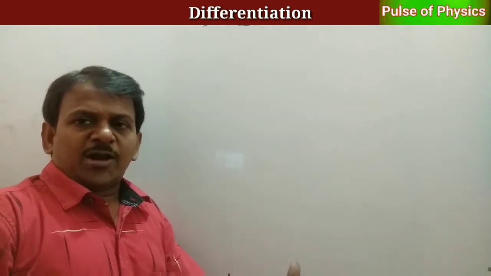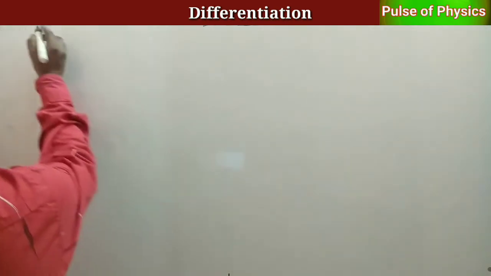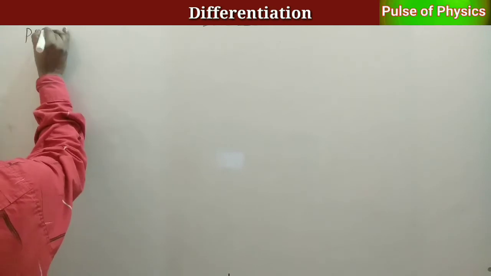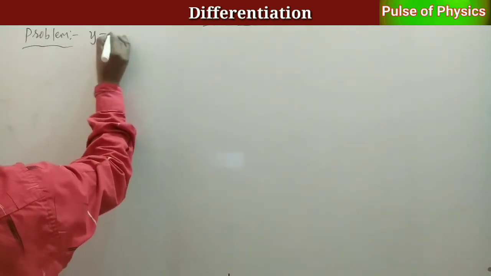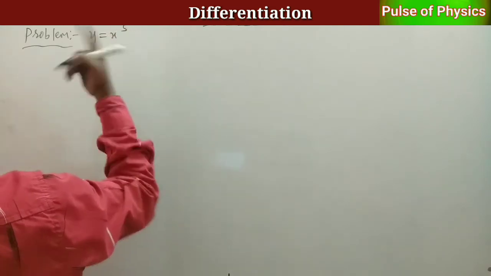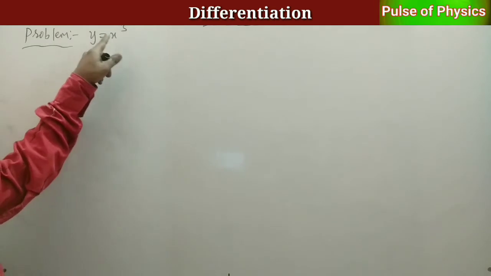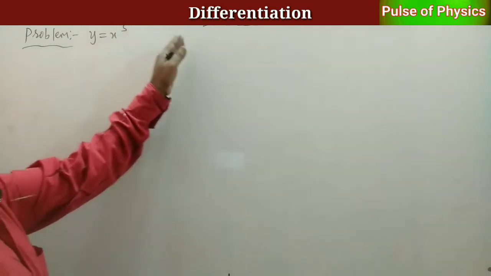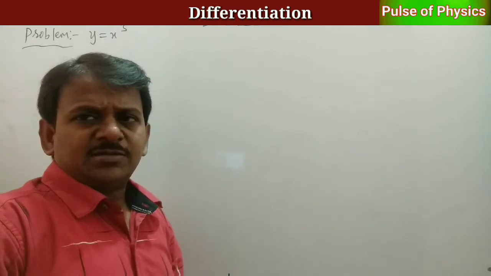Take one problem. y is equal to x cube. How to find differentiation? Generally, this is in the form of x power n, and we will write n into x power n minus 1. How did we get that?